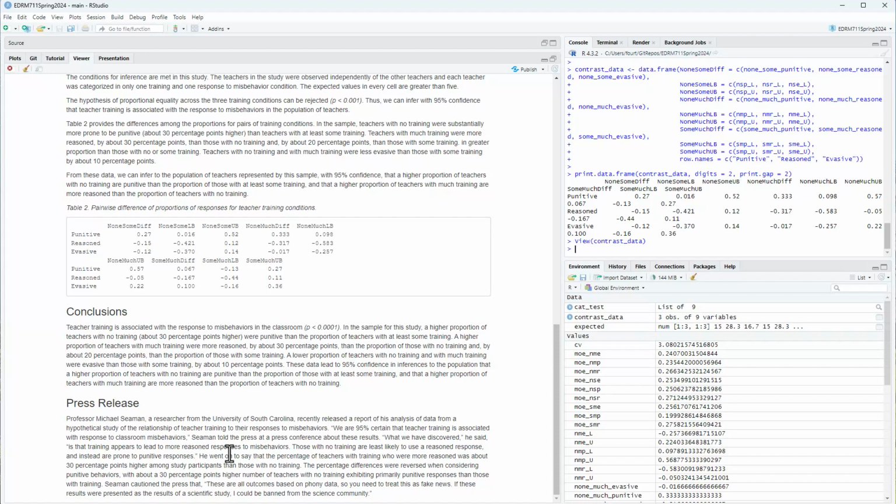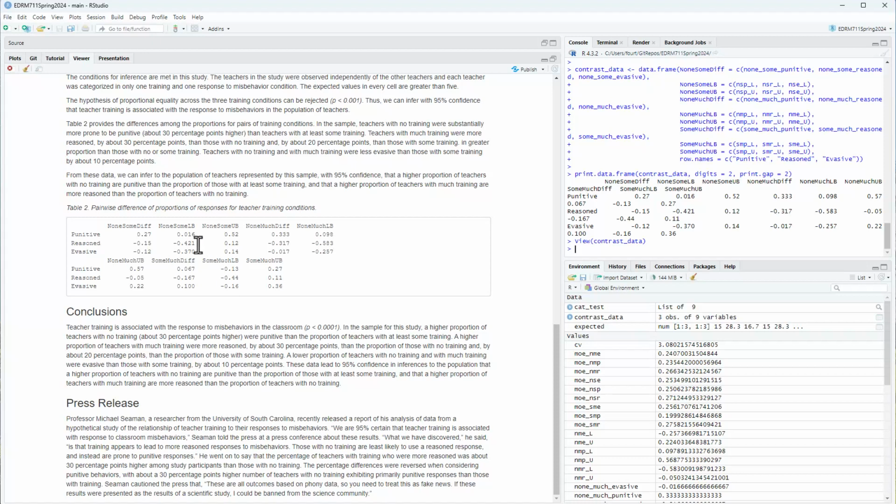We already talked about that and saw that. A lower proportion of teachers with no training and with much training were evasive than those with some training by about 10 percentage points. So these data lead to 95% confidence in inferences to the population that a higher proportion of teachers with no training are punitive than the proportion of those with at least some training.